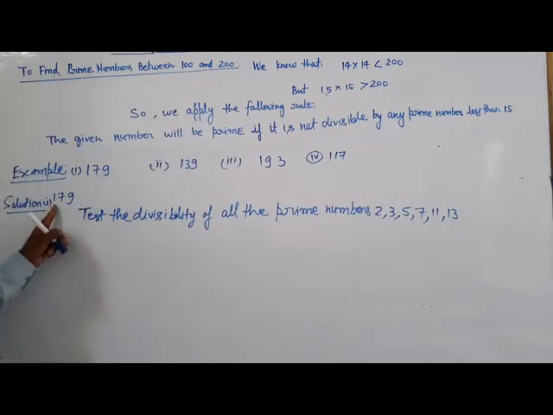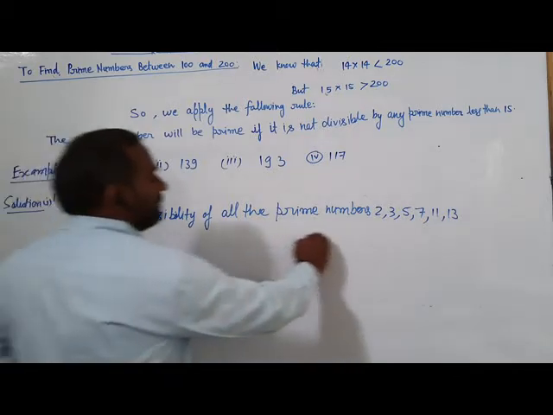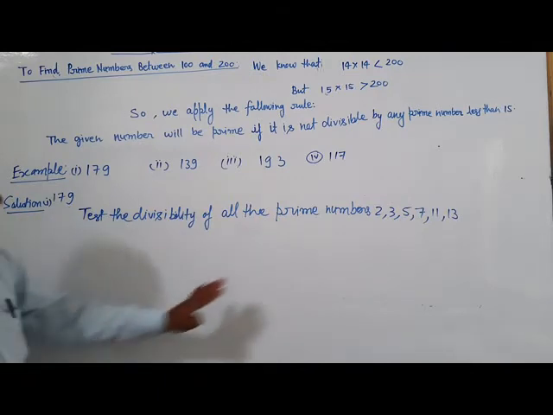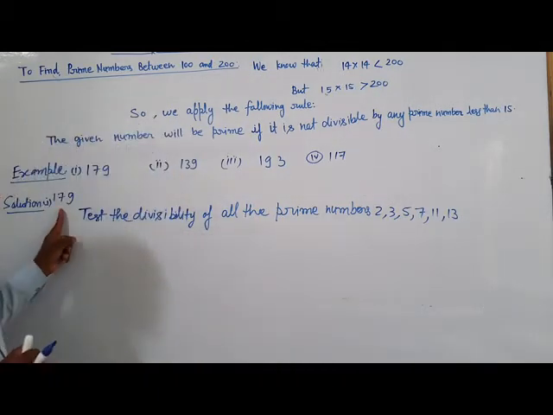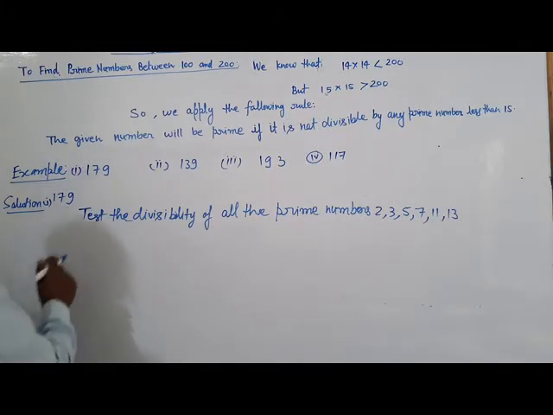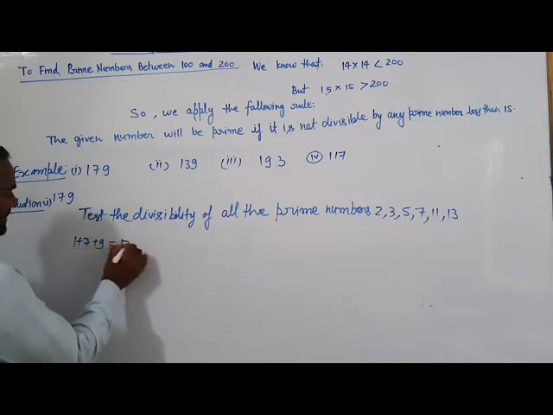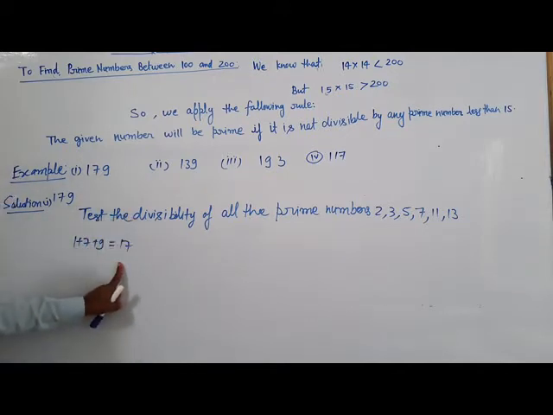So 179 is not divisible by any of these. It is not divisible by 2 because the unit place is not even. 3: it is not divisible by 3 because when we add the digits, 1 plus 7 plus 9 is 17, it is not divisible by 3.